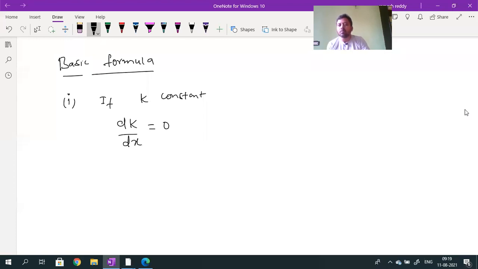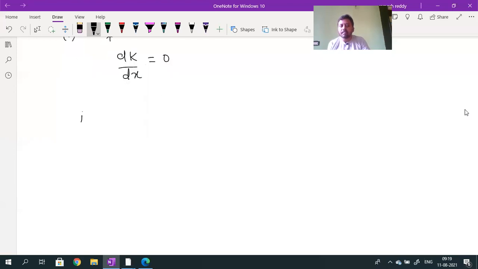If I take k equal to 2, will this k value change with the x value? The k value cannot change with respect to x. So the change of k with respect to x is 0. The derivative of any constant will always be equal to 0. If k is a constant, dk by dx is equal to 0.